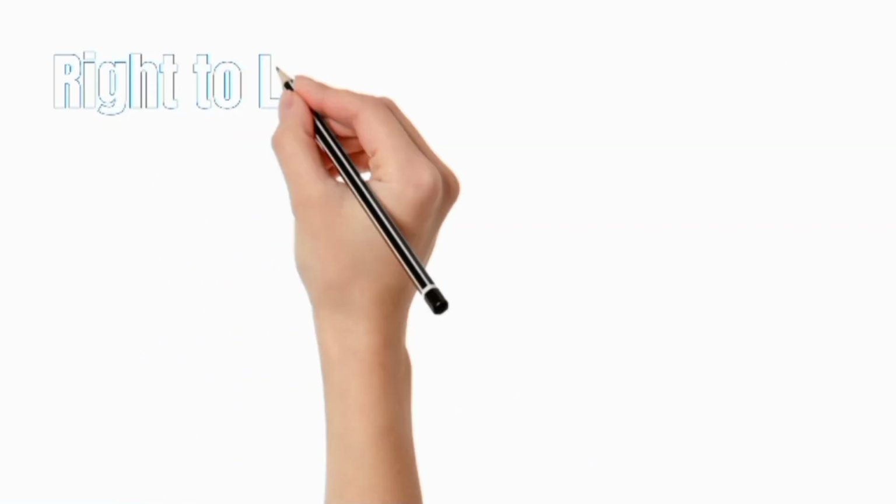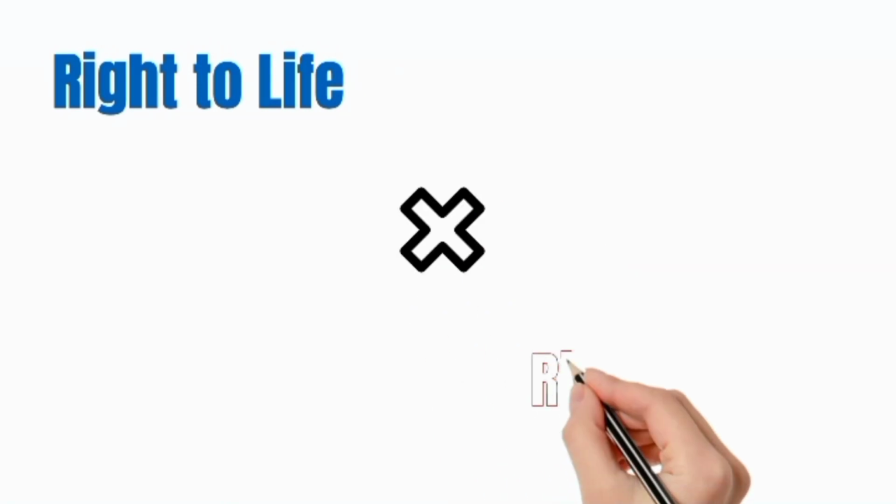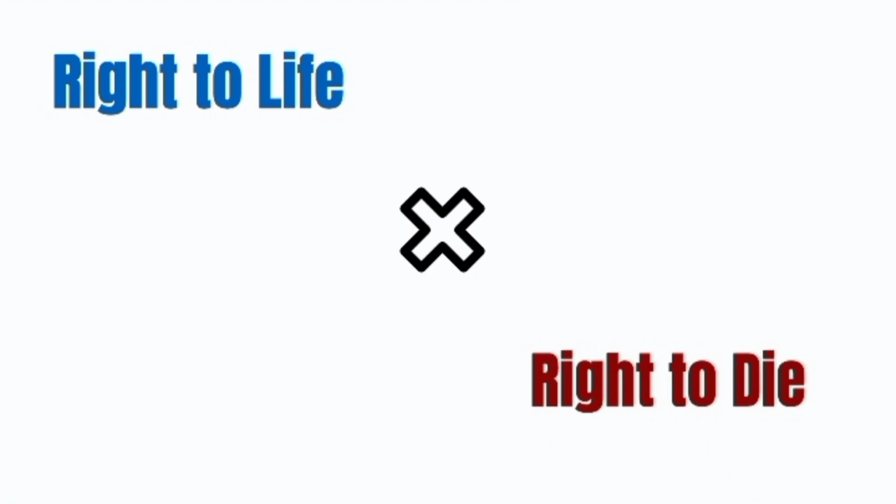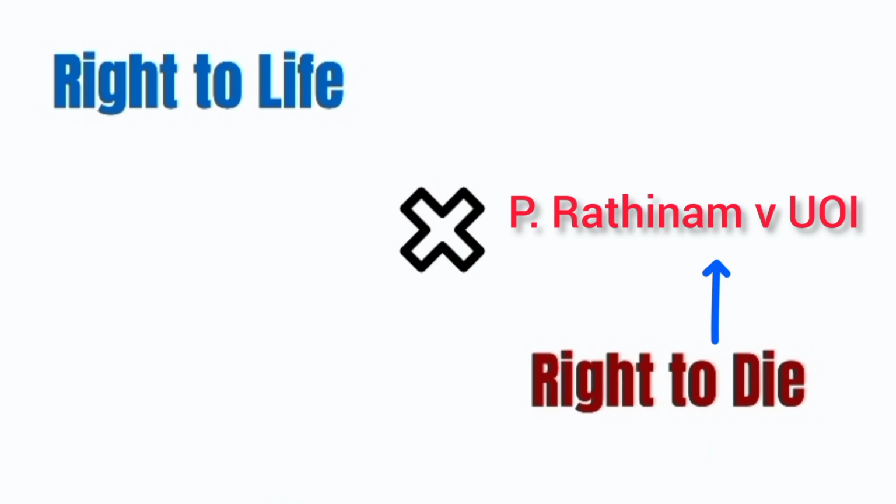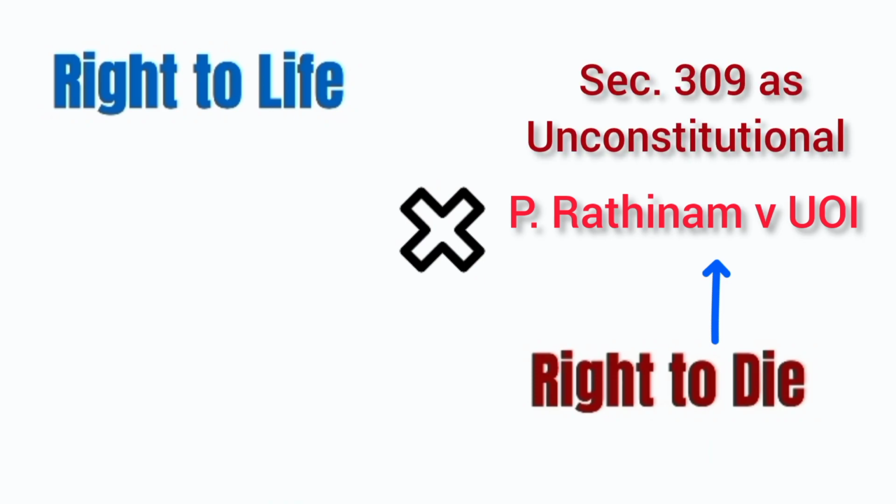While talking about the right to life, there arose another question as to the waiver of the right to life. The waiver of the right to life is the right to die or the right not to live. Whether a person has the right to die under Article 21. In P. Rathinam vs. Union of India, it was held that the right to life includes the right to die. In that case, Section 309 of IPC was held as unconstitutional. Section 309 of IPC provides punishment for the offence of attempt to commit suicide.